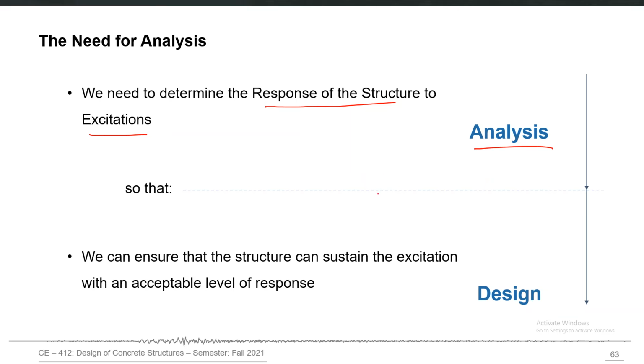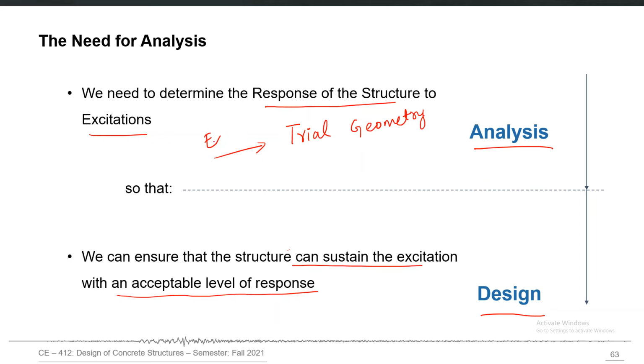Then after the analysis, you get the design actions. Those responses, especially the force responses, become the design action. Then we go for the second part of the process, and that is structural design, where we ensure that the structure can sustain the excitation with an acceptable level of response. So first we have a trial geometry. Trial geometry is actually applied with different excitations. So we apply those excitations to the trial geometry as part of the structural analysis process, and we get the